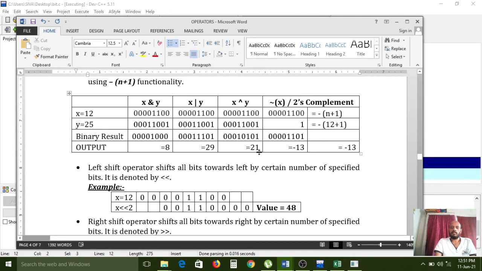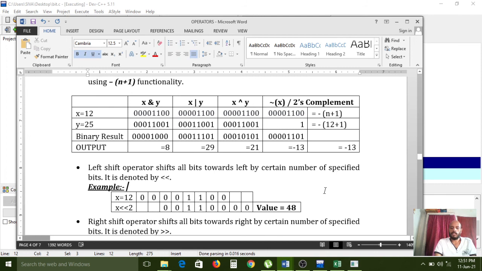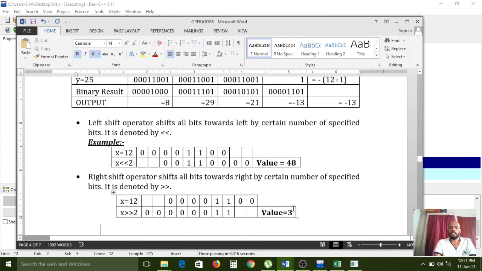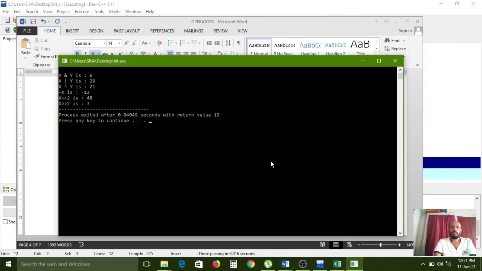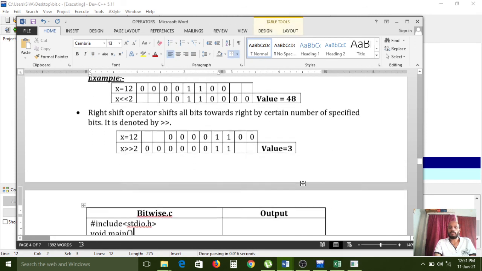Next minus 13. Next x left shift 48, x right shift 3. So carefully observe. Here 48 we are getting, so this is the left shift operator. 3 is also there, so that means the right shift operator. So the bitwise operators concept is over right now.